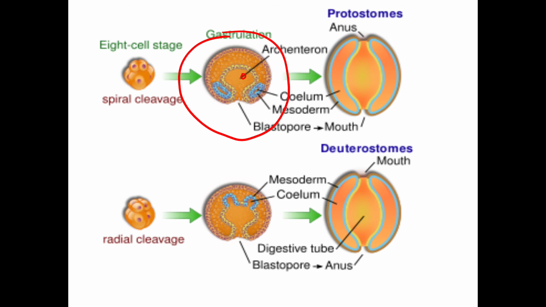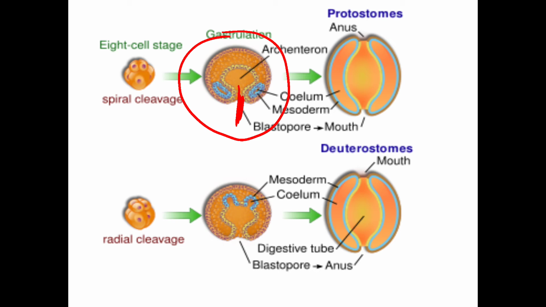You can see the cavity inside. This archenteron is open into the exterior of the gastrula by a pore, an opening called blastopore. So simply the blastopore is a small opening from the archenteron of the gastrula.